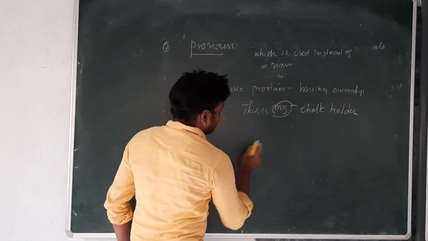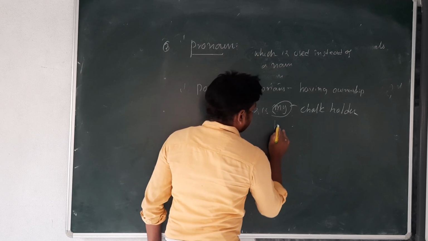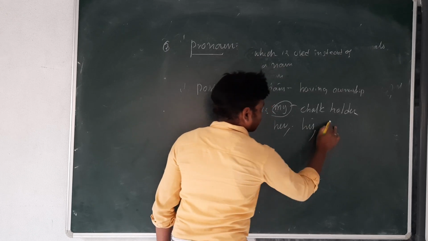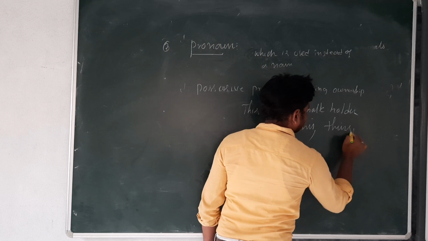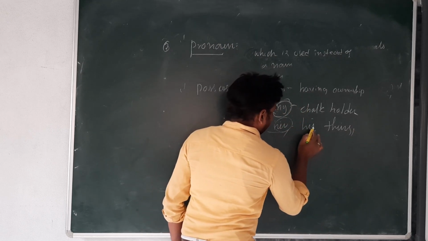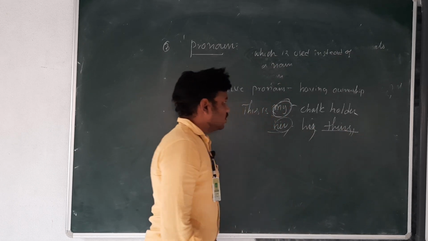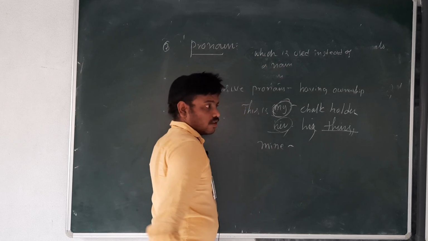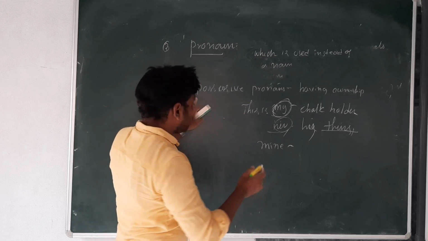Next, my, her, his, their, theirs. Next, mine is a possessive pronoun.